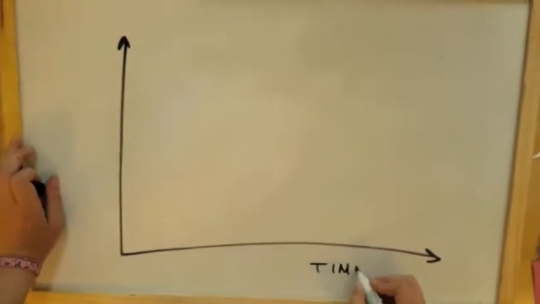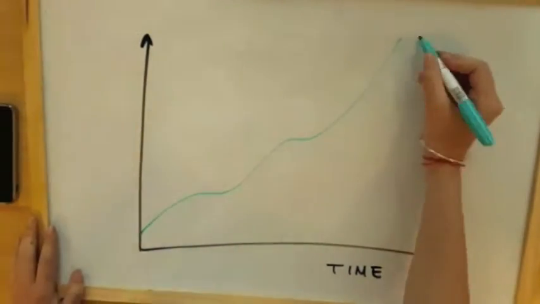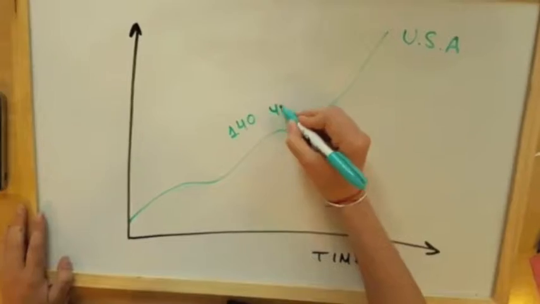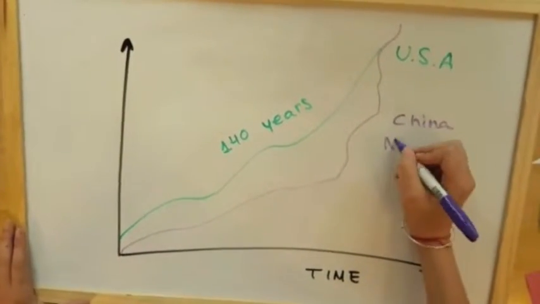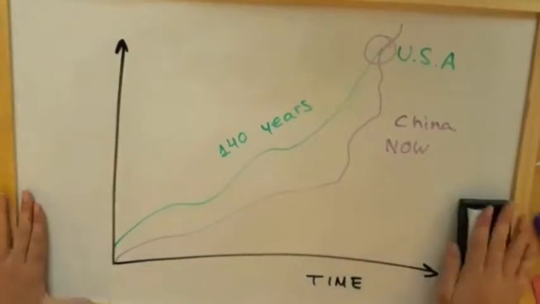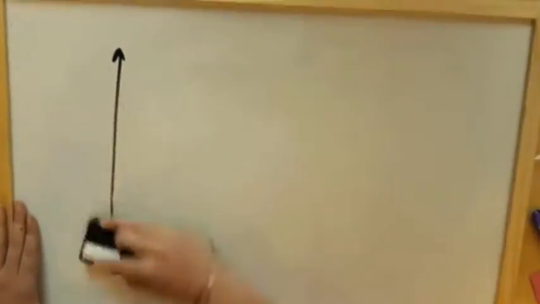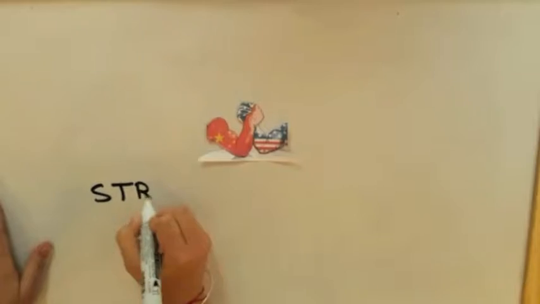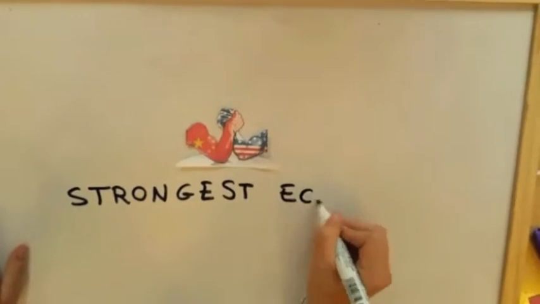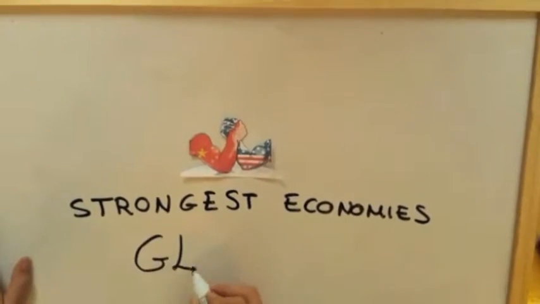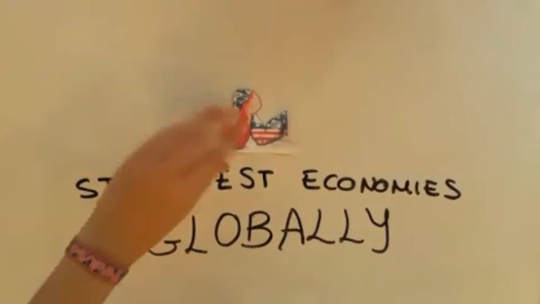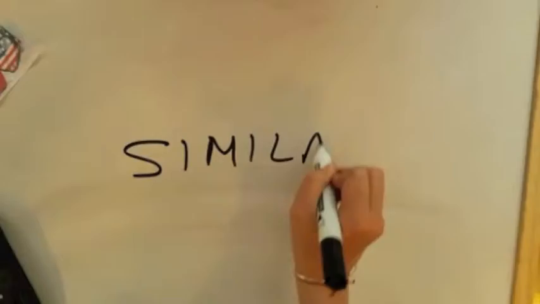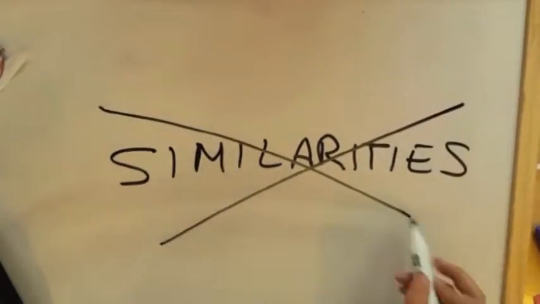The United States has had the world's largest economy for about 140 years. However, in recent times, China has overtaken the US by at least one measure of total economy. Either way you slice it, the two economies are the strongest globally in absolute terms. That's where the similarities end. In total size, each economy is totally different.